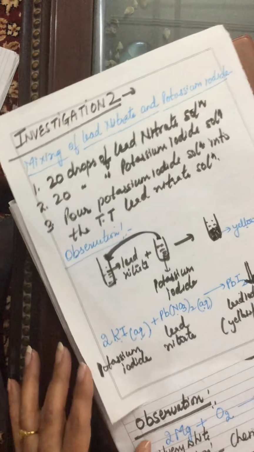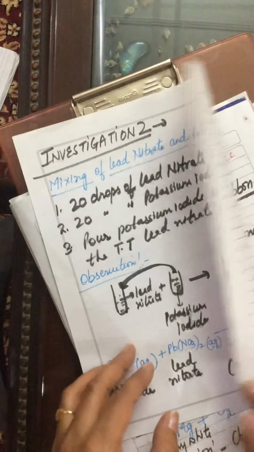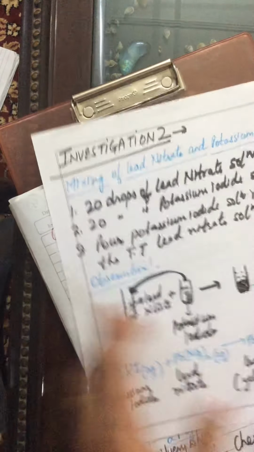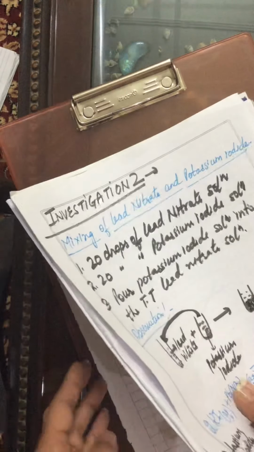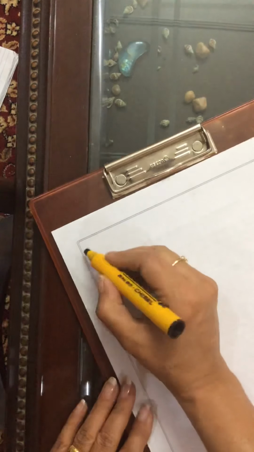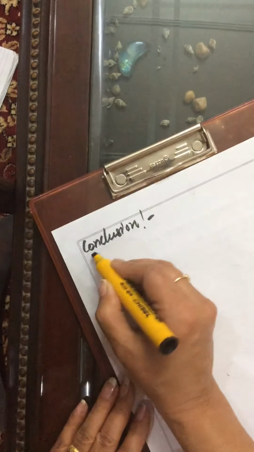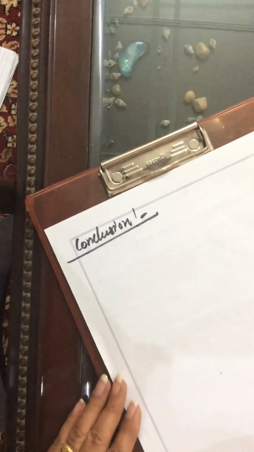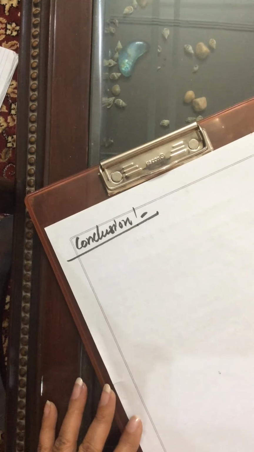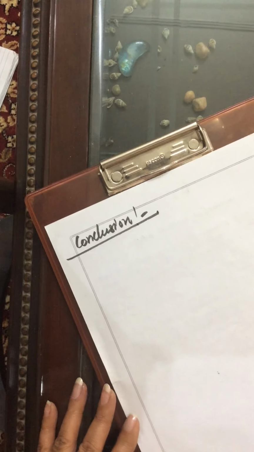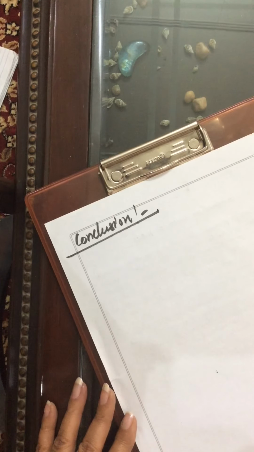So what we conclude from this observation? That this is a chemical reaction. Why is this a chemical reaction?